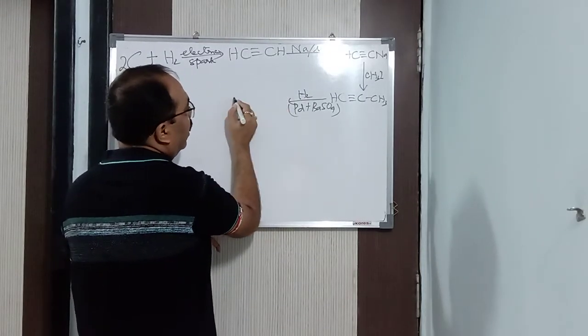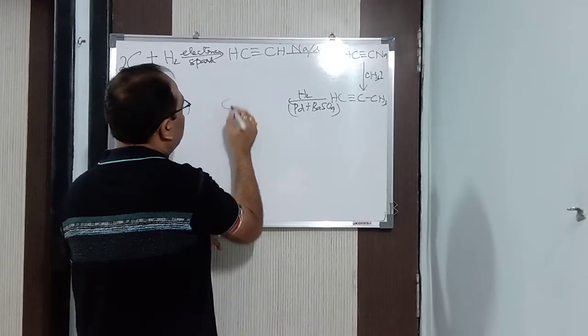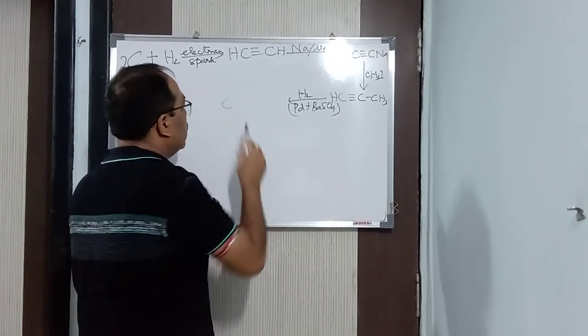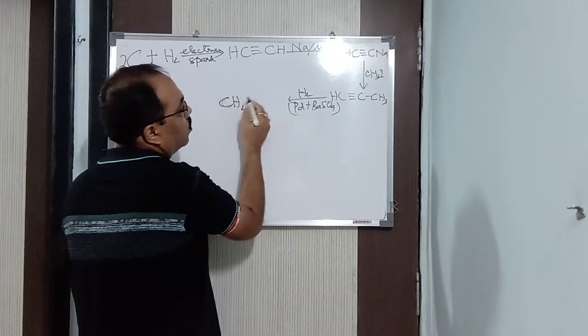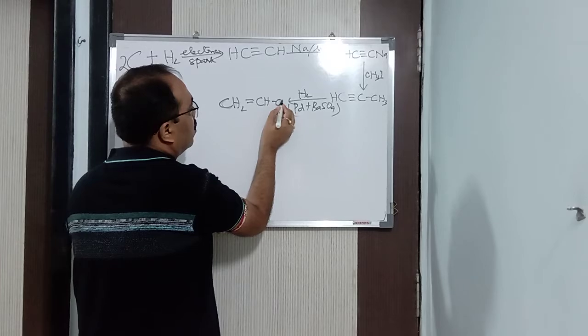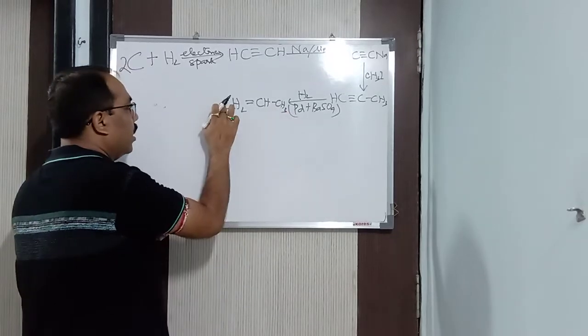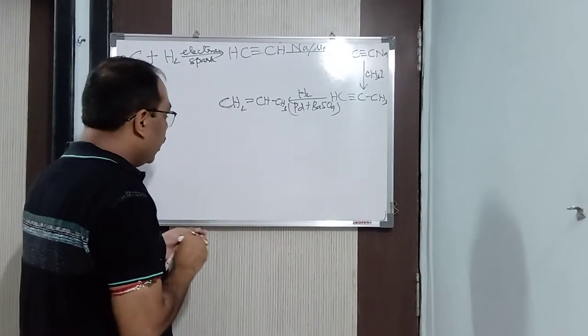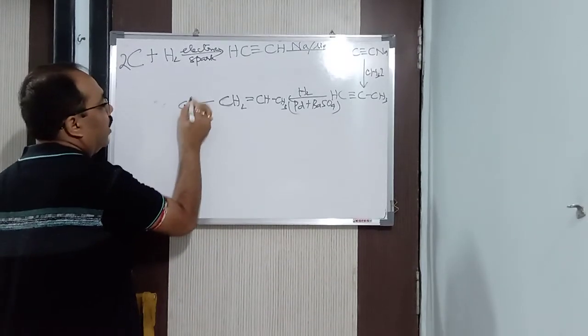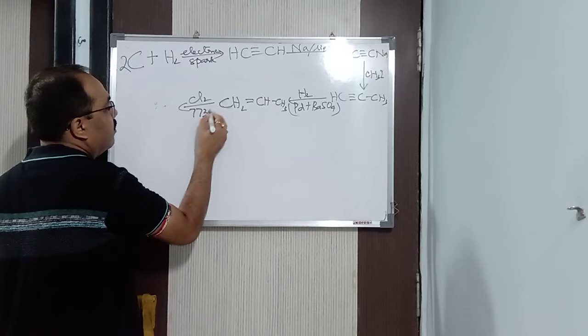So hence, what I will be getting here is CH2. Here hydrogen will be added: CH2 double bond CH, single bond CH3. You got propene here, as you can see. Now, this propene, what is to be done? After getting this propene, you will react with chlorine in presence of 773 Kelvin.